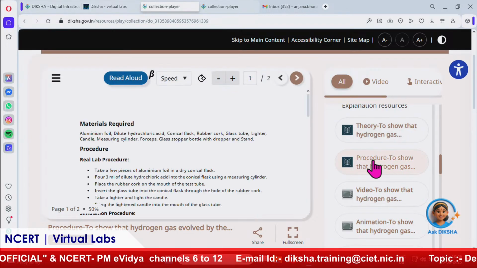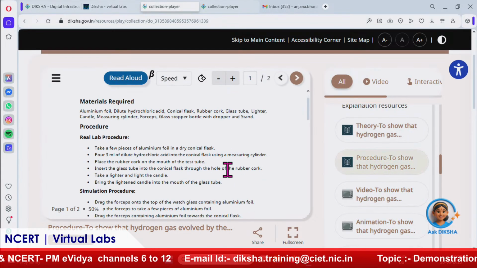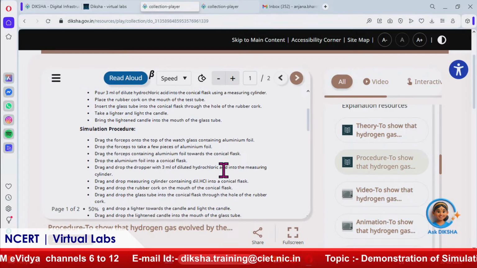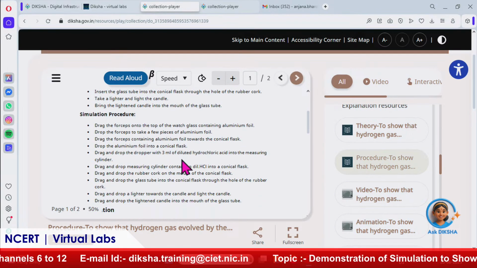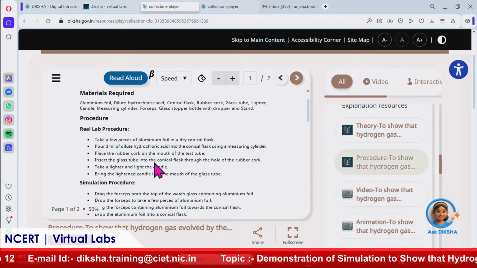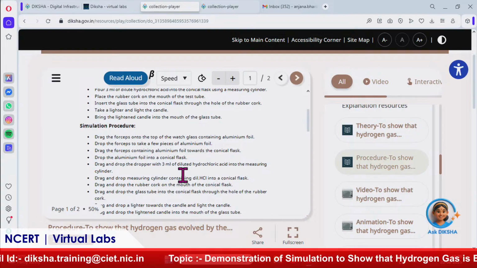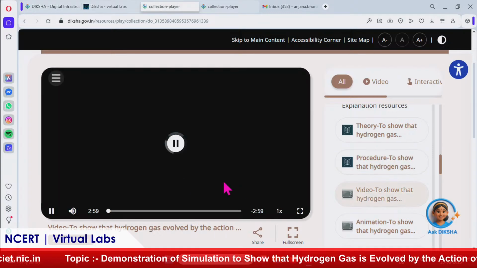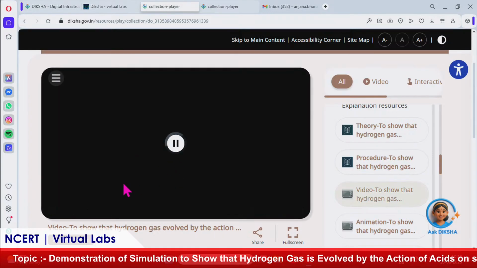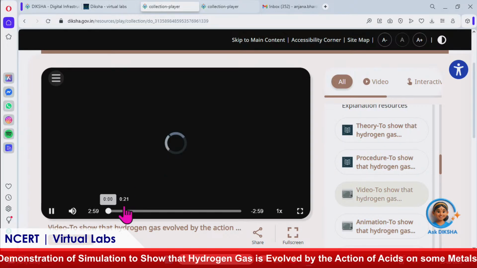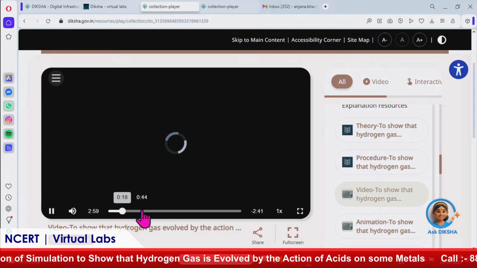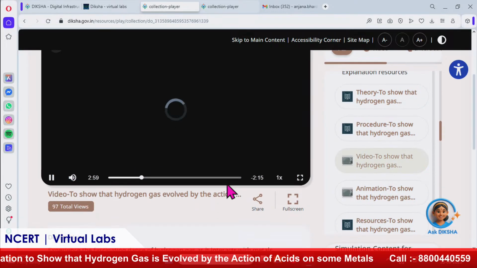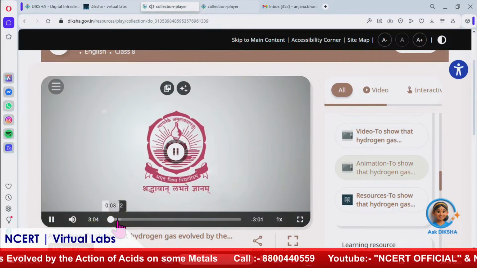Now there is a procedure, materials required, real lab procedure and simulation procedure. This procedure is all about how to perform the experiment. The real lab procedure is for real laboratories, and the simulation procedure is what we are going to perform now in the simulation virtual labs. Before performing the simulation, we can also go through the video. There is a very important component of virtual lab which is all about recording your observations, which we will also do. We can also see the animated part of the simulation through the video.